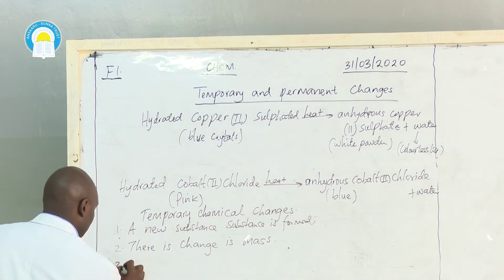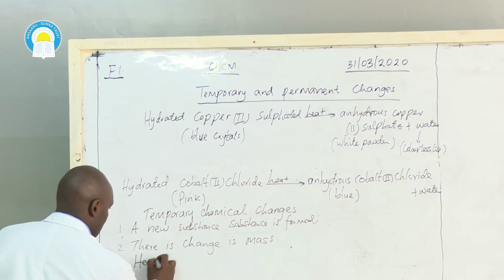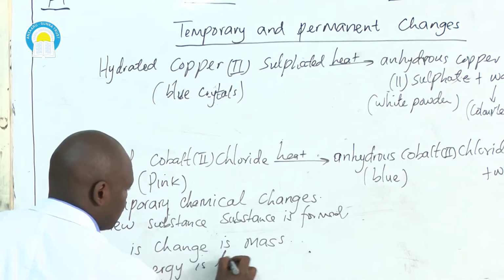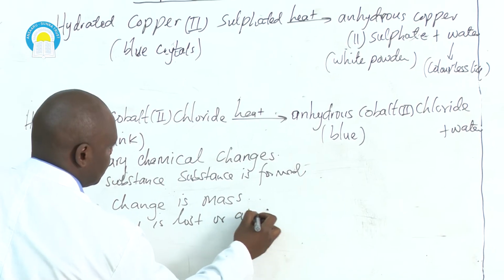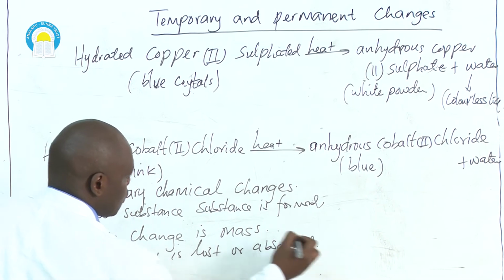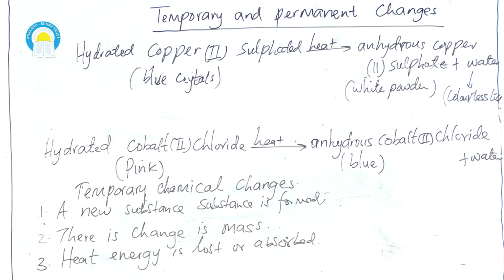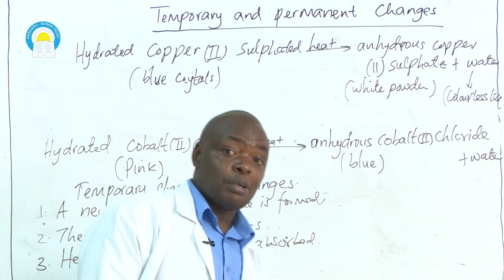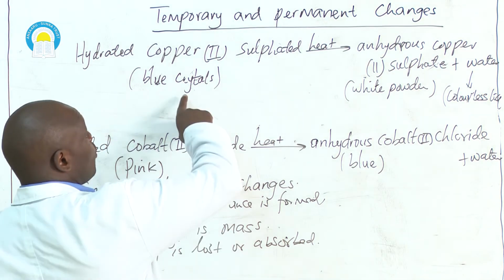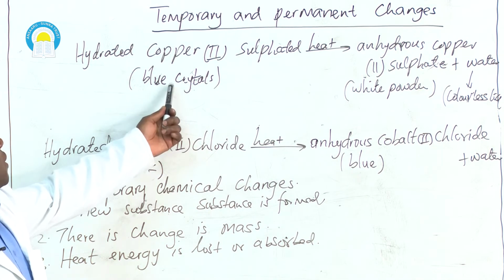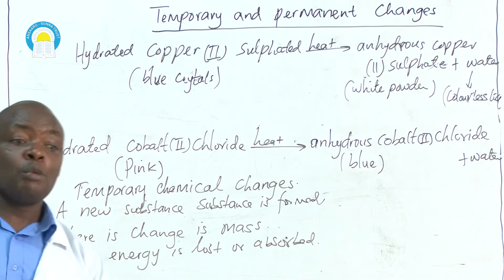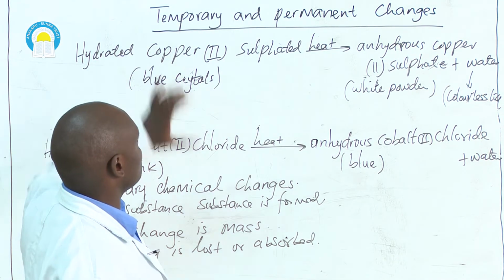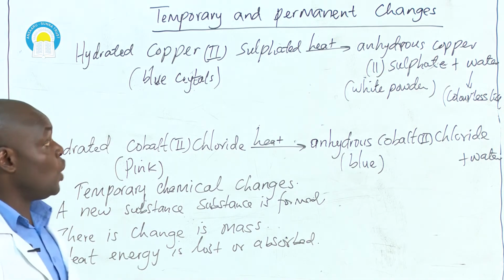The other one, heat energy is lost or absorbed. For me to convert hydrated copper 2 sulfate to anhydrous copper 2 sulfate, I require a lot of heat energy. The process is endothermic. Heat is absorbed, which will break the attraction between the copper 2 sulfate and the water molecules.